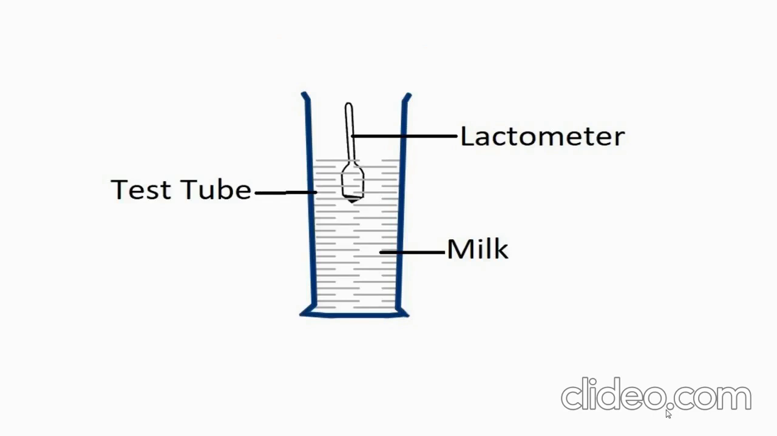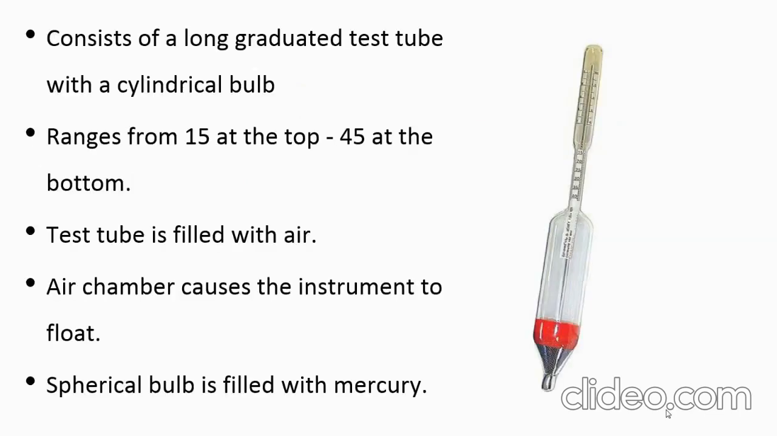Inside the test tube there's milk, and the lactometer is kept inside the milk, and it shows the reading. The lactometer consists of a long graduated test tube with a cylindrical bulb, with a graduation ranging from 15 at the top to 45 at the bottom. The test tube is filled with air. This air chamber causes the instrument to float. And the spherical bulb is filled with mercury to cause the lactometer to sink up to the proper level and float in an upright position in the milk.